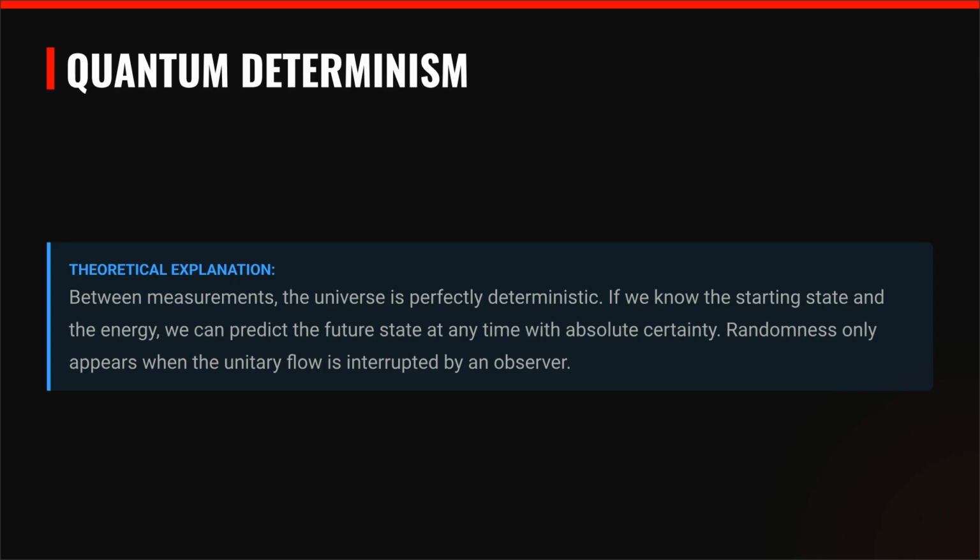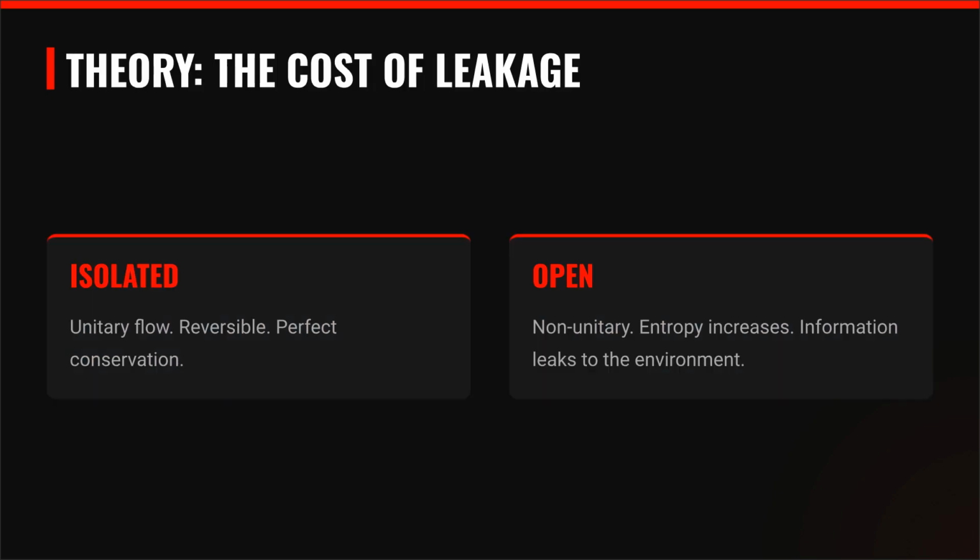Between measurements, the universe is perfectly deterministic. If the starting state and energy are known, the future state is predictable with certainty. Randomness only appears when an observer interrupts the unitary flow. Unitary flow is perfectly conserved and reversible, characteristic of an isolated system. Open systems, however, are non-unitary. Information leaks to the environment and entropy increases.